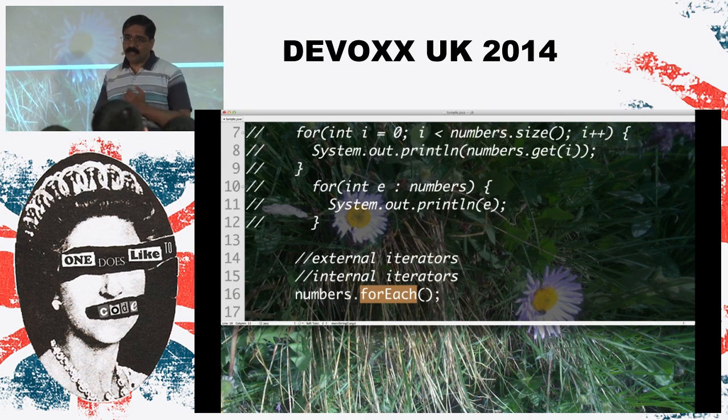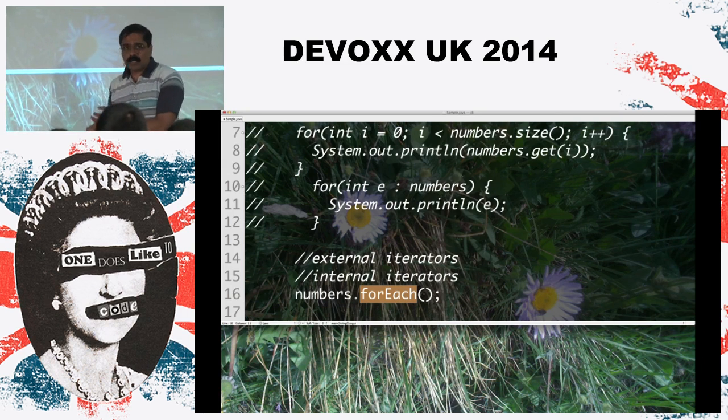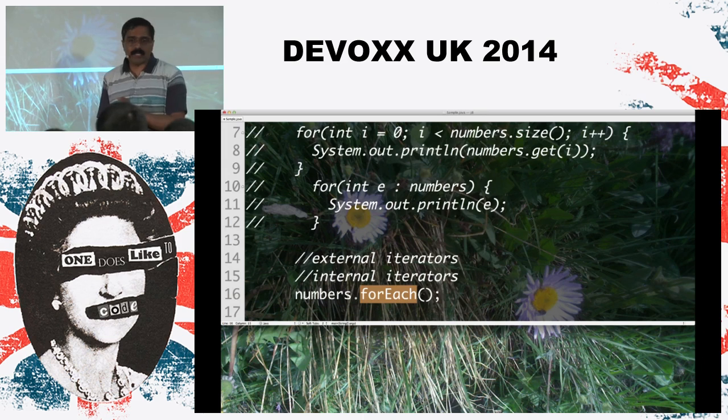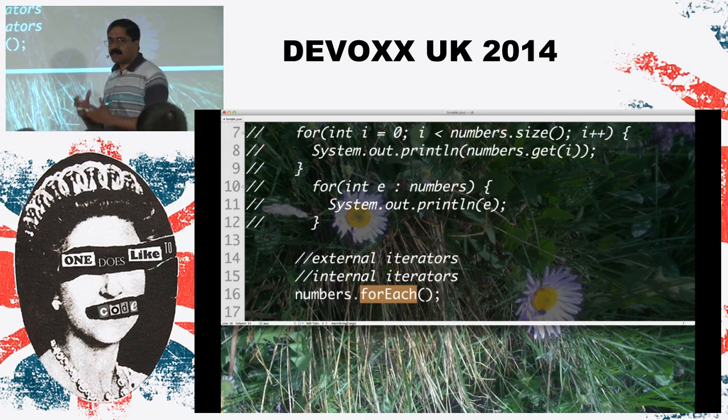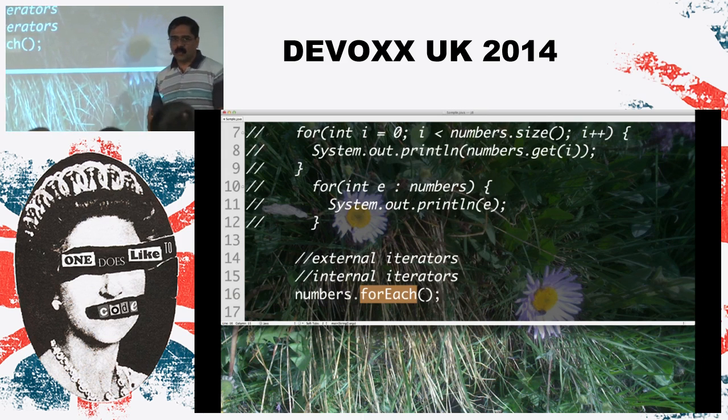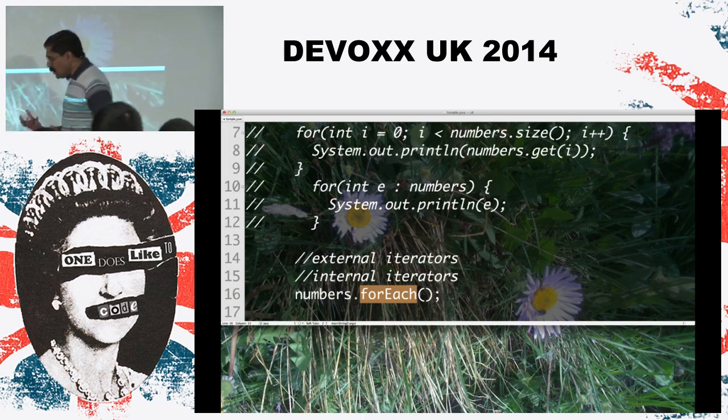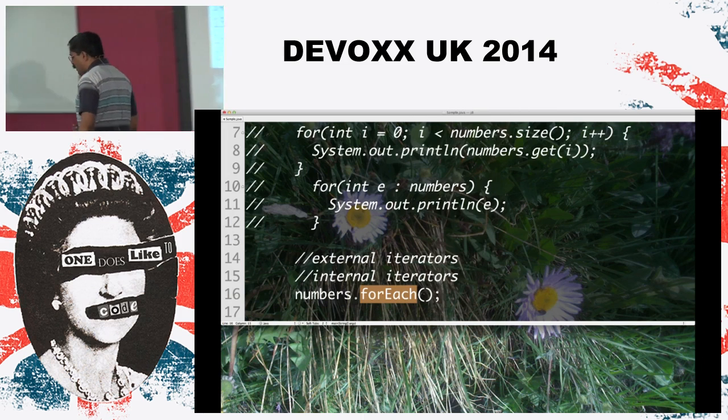Which means, can the looping be sequential? Can the looping be concurrent? Can the looping be whatever it is? And the answer is yes, it could be any of that. In other words, we don't control the looping. We focus mainly on what to do and not how to do it. So let's see how we can go about it. We're going to implement that in a second.